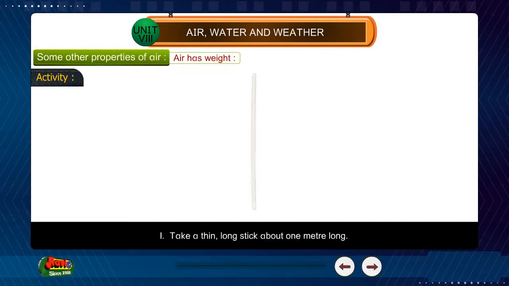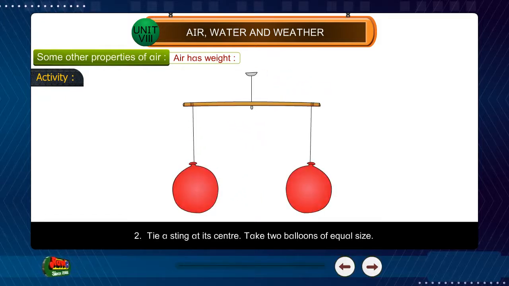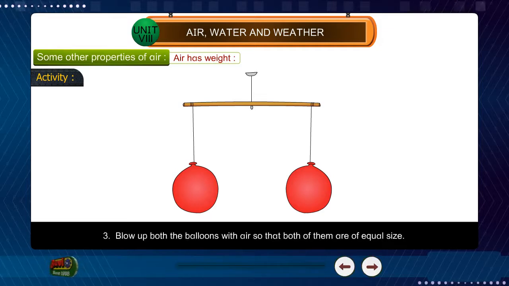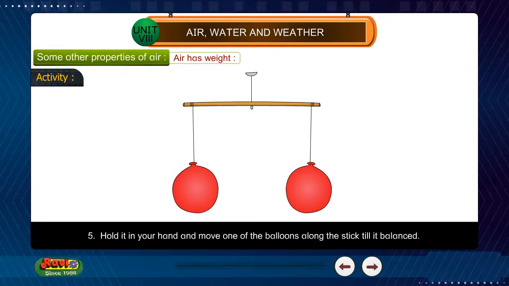Activity. 1. Take a thin, long stick about 1 meter long. 2. Tie a string at its center. Take 2 balloons of equal size. 3. Blow up both the balloons with air so that both of them are of equal size. 4. Tie the balloons at the bottom ends of the stick with strings of equal size. 5. Hold it in your hand and move one of the balloons along the stick till it is balanced.